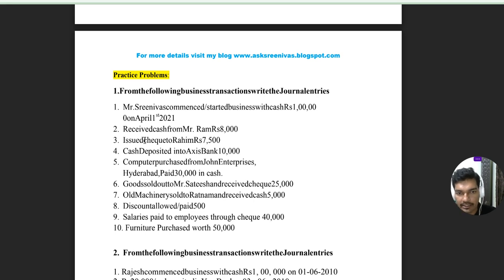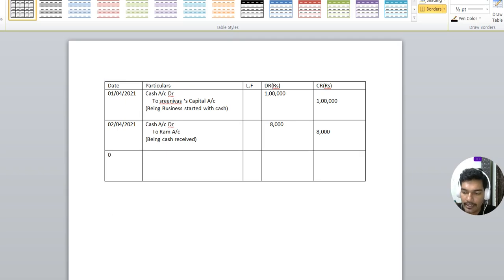So banker will credit that money to your account. So we have issued check to Rahim. So check means bank, personal account. Rahim is also personal account. So Rahim is receiver or giver. We have issued check to Rahim means Rahim is a receiver. So receiver always should be shown debit side. So as per the personal account rule, debit the receiver.